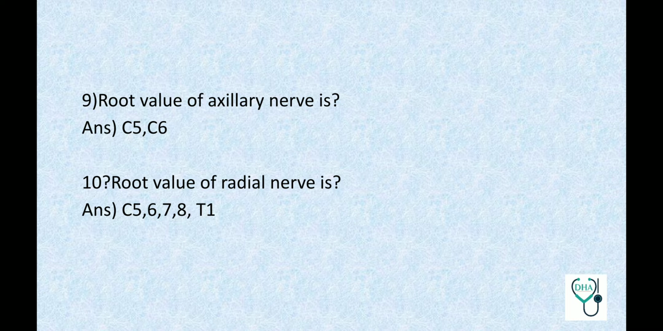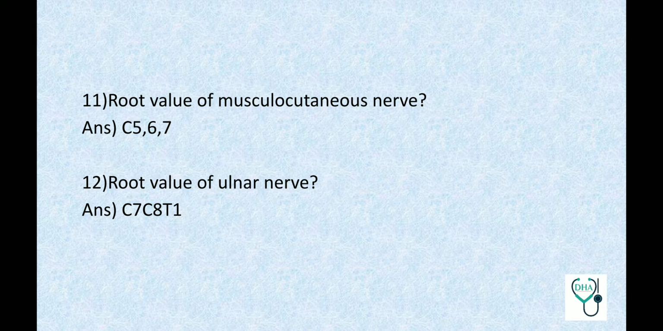Root value of axillary nerve is C5, C6. Root value of radial nerve is C5, C6, C7, C8 and T1. Root value of musculocutaneous nerve C5, C6, C7. Root value of ulnar nerve C7, C8, T1. Root values of nerves is a frequently asked question in all entrance exams.